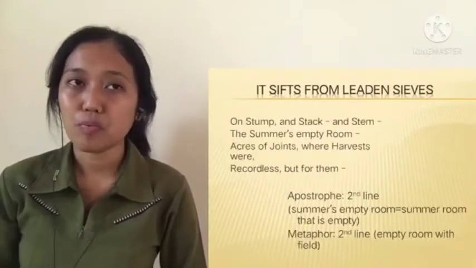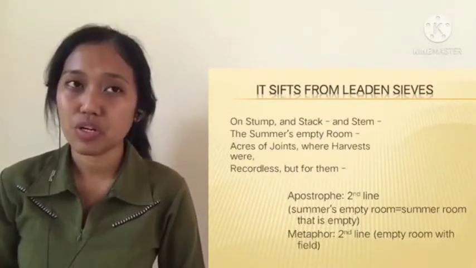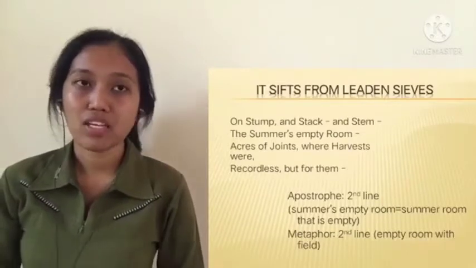The summer's empty room, acres of joints where harvests were, recordless but for them. So, on the second line, this contains apostrophe and also metaphor. The apostrophe here is "summer's empty room", which is the summer room that is empty, and the metaphor, the empty room, means that in the winter this room is absolutely clean or empty, but